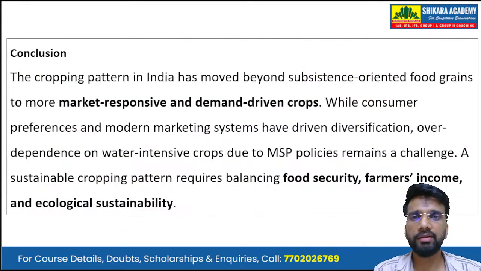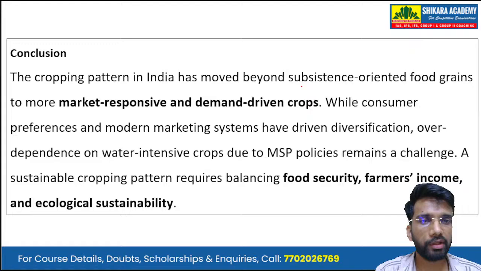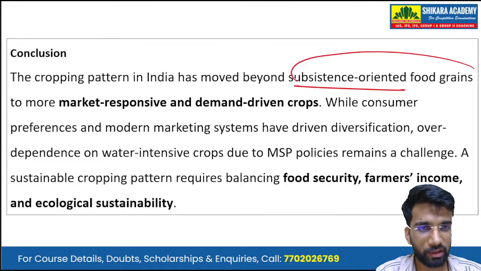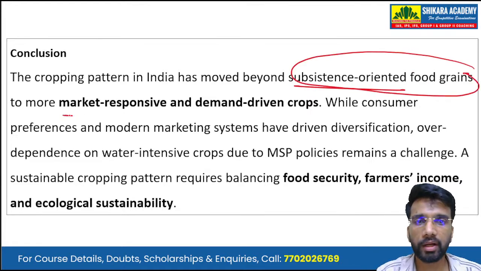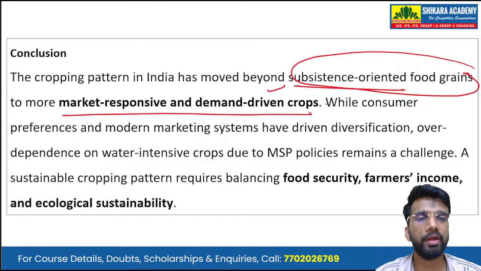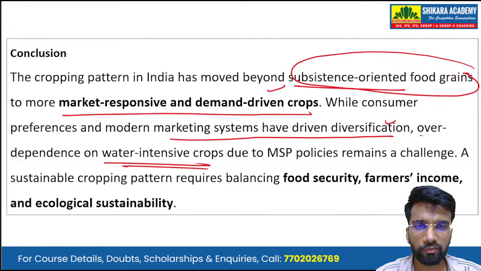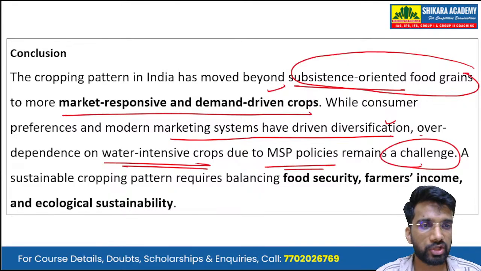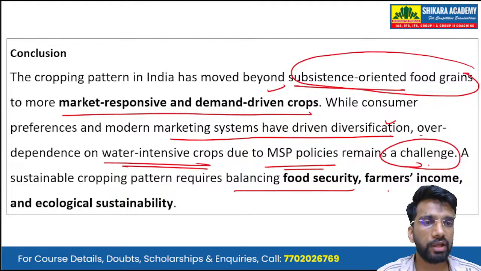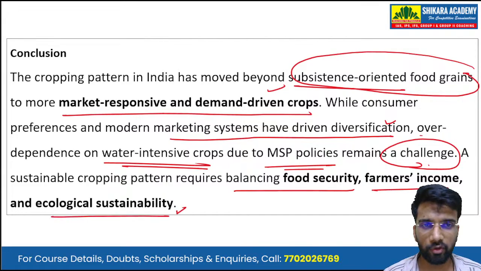So in conclusion, we can write the cropping pattern in India has moved beyond the subsistence oriented food grains to more market responsive and demand driven crops. While consumer preferences and modern marketing systems have driven diversification, over dependence on water intensive crops due to MSP policies remain a challenge. A sustainable cropping pattern requires balancing food security, farmers' income, and ecological sustainability. Now, this is the way forward.